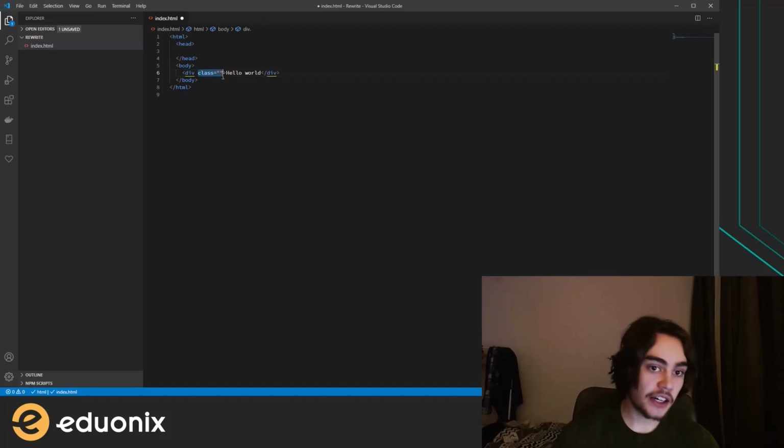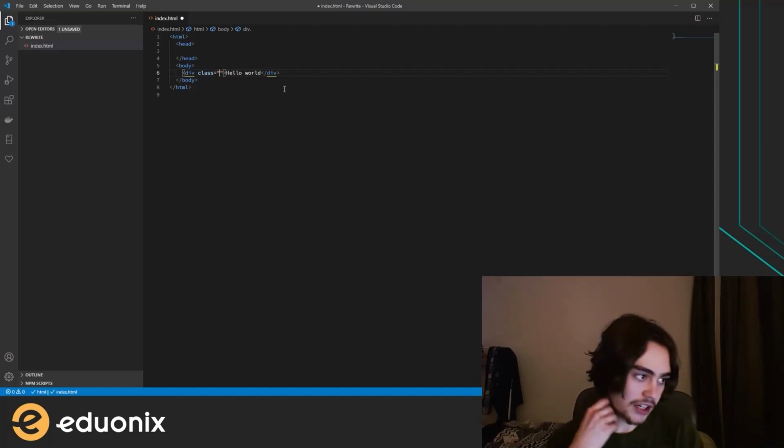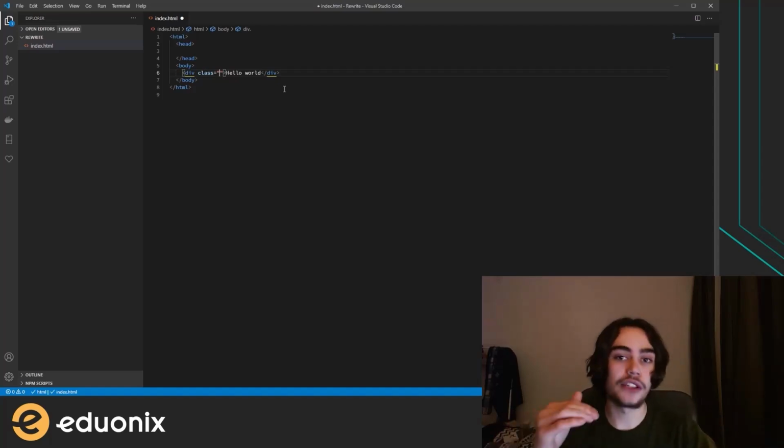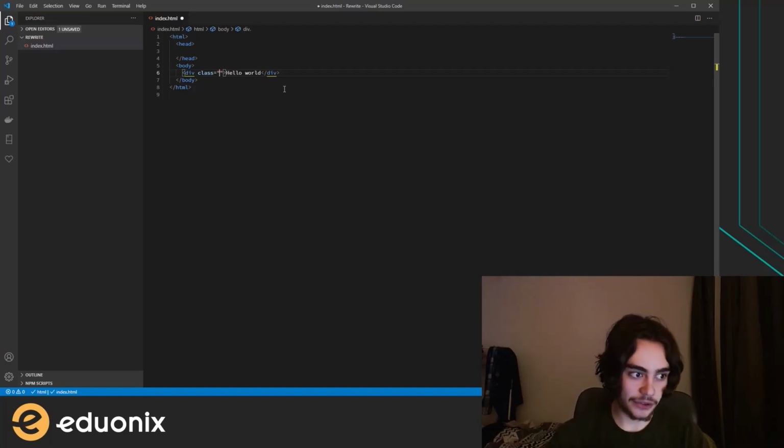I've added a space here. I've added the attribute name equals, and then inside of quotation marks, I'm going to add a class name. And you can even add multiple class names. Today we're going to be designing a little bit of a navigation bar, just like at the top where you have the links. Just something super simple so that we can get an idea for how these things work on a very basic level. So I'll go ahead and name this navigation container.